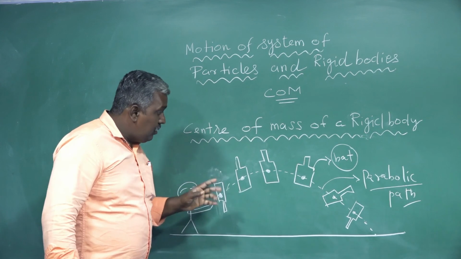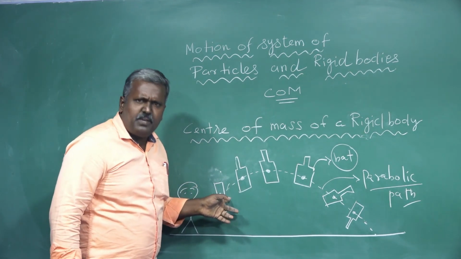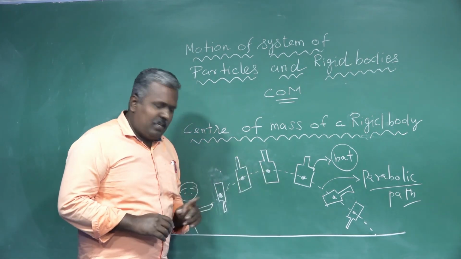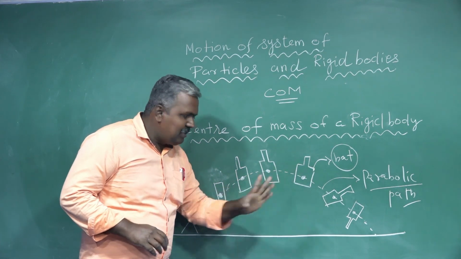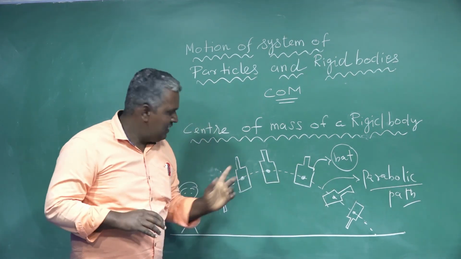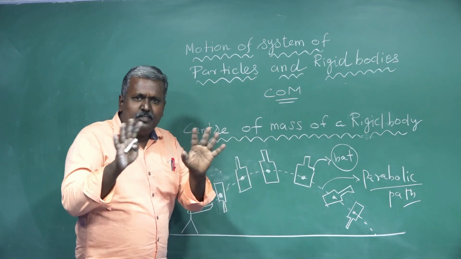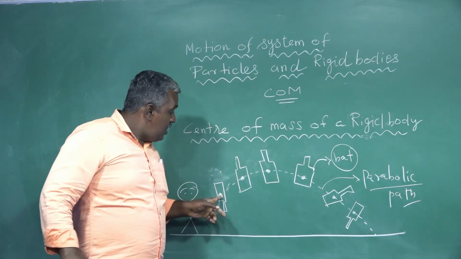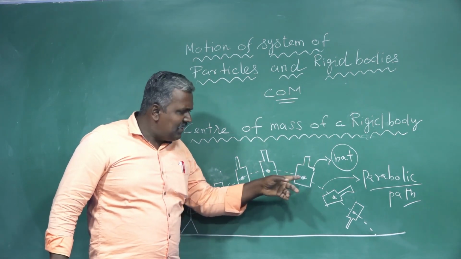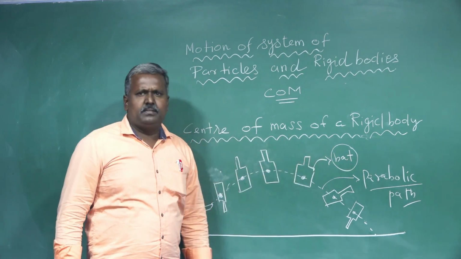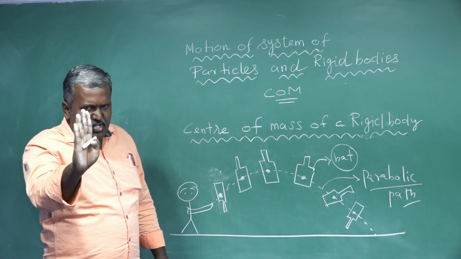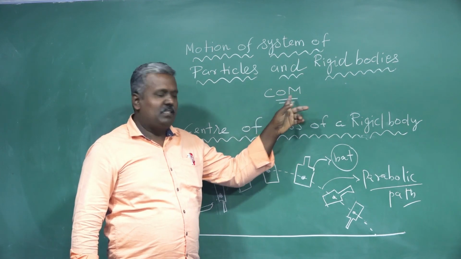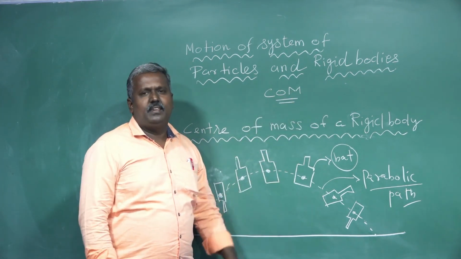But do all the points in this cricket bat take a parabolic path? No. Only one particular point takes a parabolic path. Other points in this cricket bat, as I already told you, need not acquire the same path. I am correct or not? Yeah. Here only one particle or one point in this cricket bat takes a parabolic path. That particular point is called the center of mass of this rigid body.